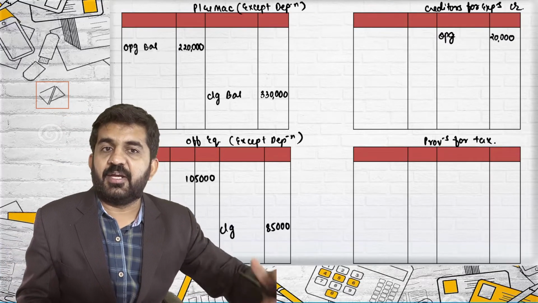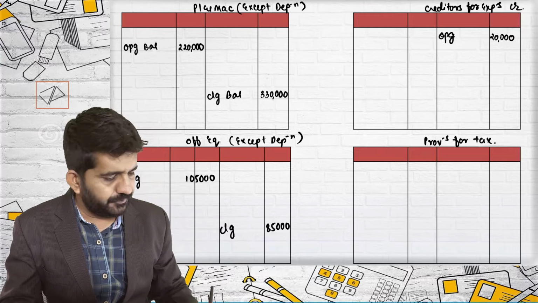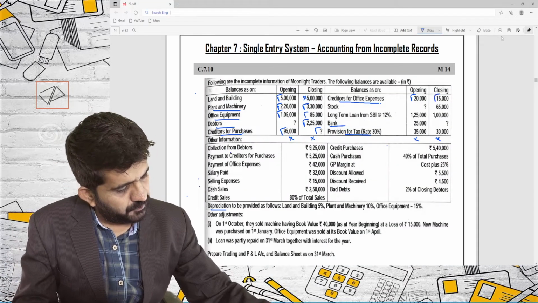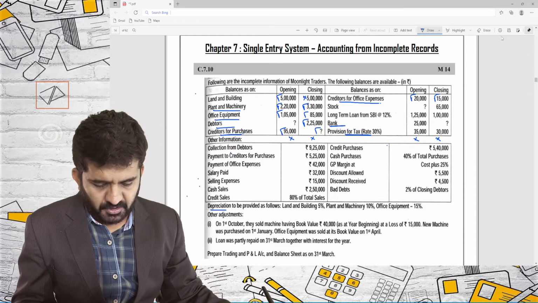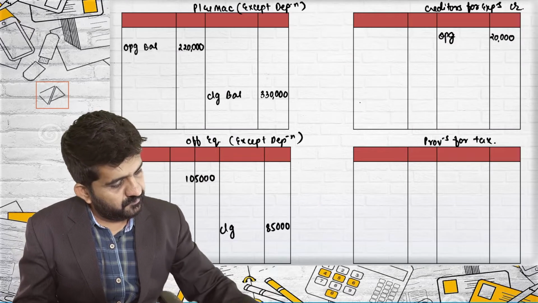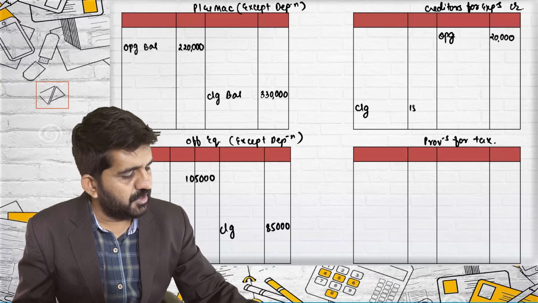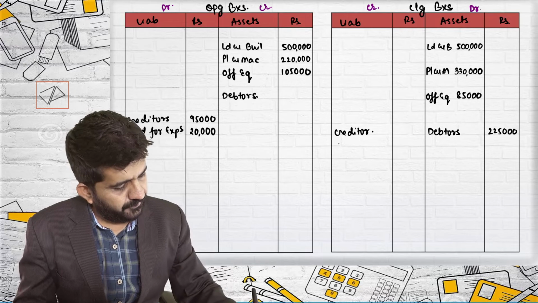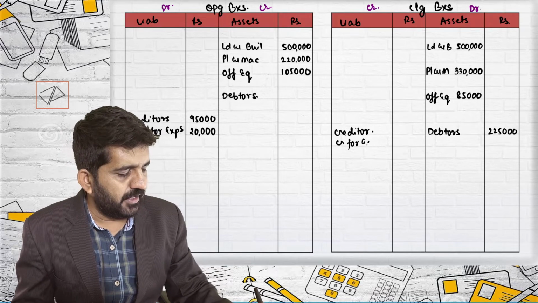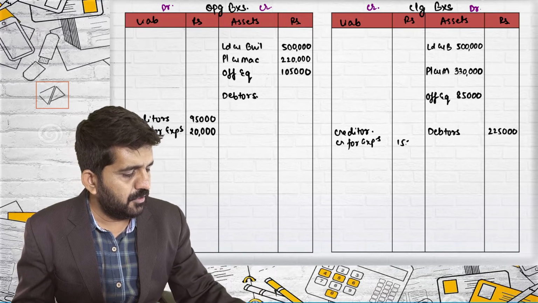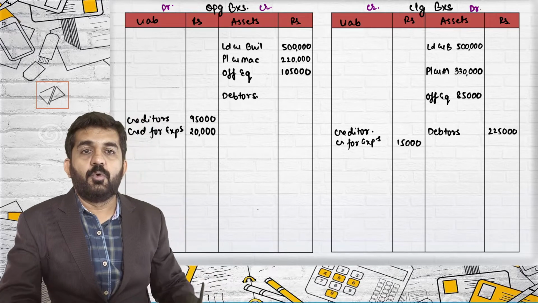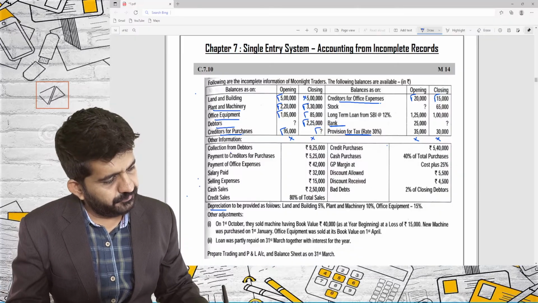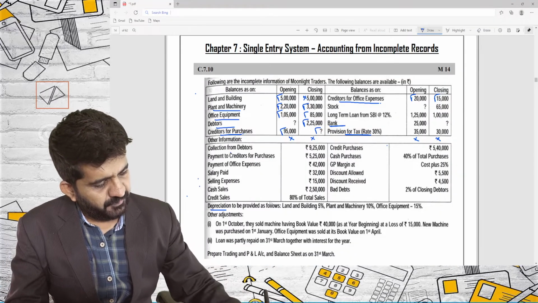This was a credit effect. Debit and credit will tell you. Closing balance for creditors for expenses is 15,000. Closing 15,000. Second effect, closing balance sheet, creditors for expenses 15,000 will go in the closing balance sheet. 15,000, also two effects we have given.